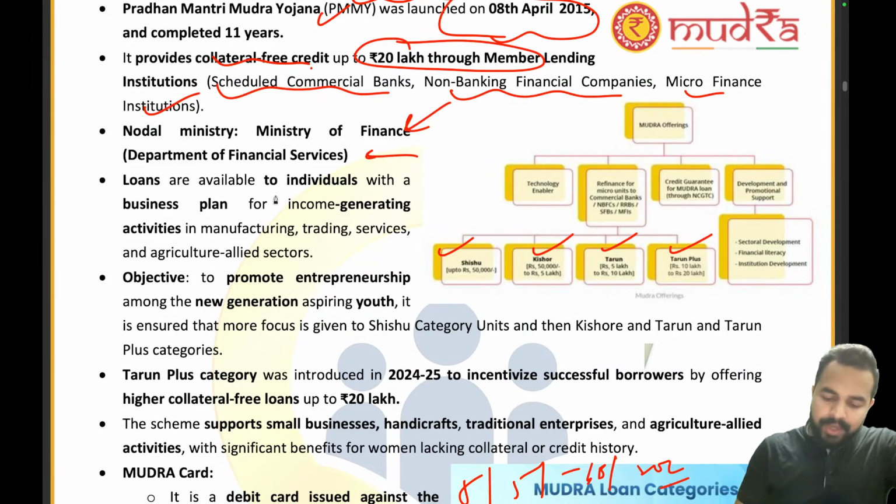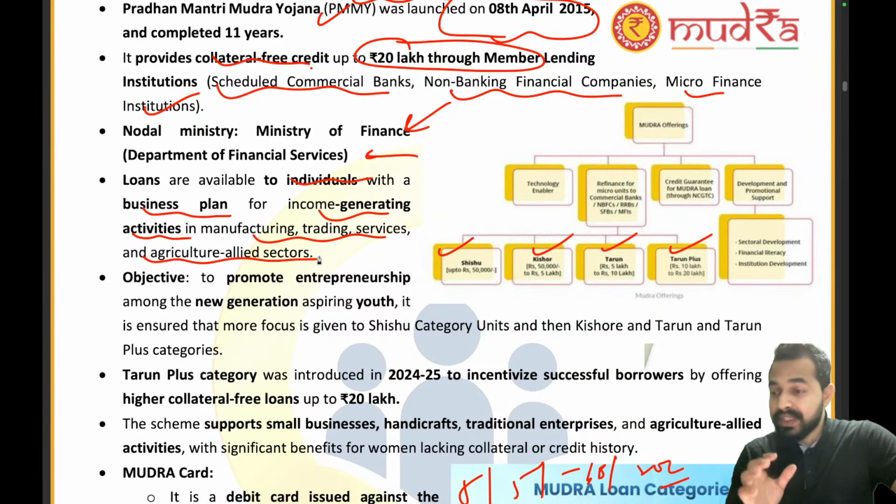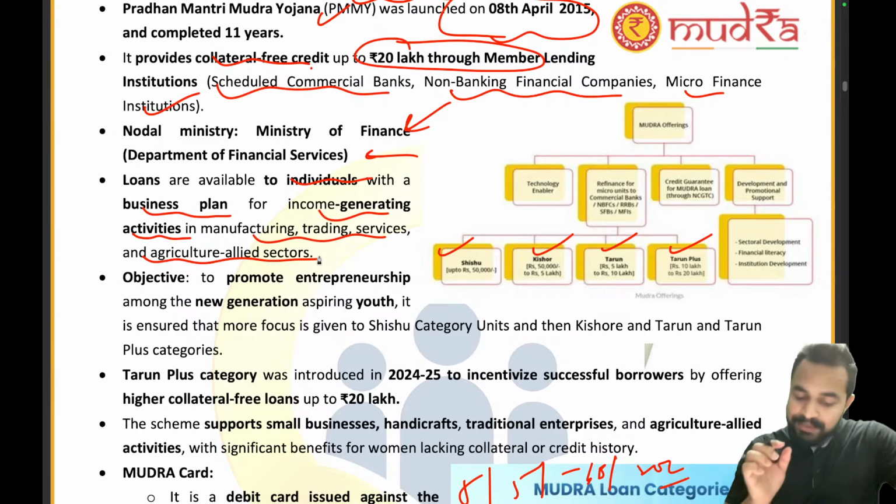Now the loans are available to individuals with a business plan for income generating activities in manufacturing, trading, services and agriculture allied sector. So किस sector में we can give loan? That is manufacturing, trading, services and agriculture allied sector. These are the different areas in which a person can take that particular loan.